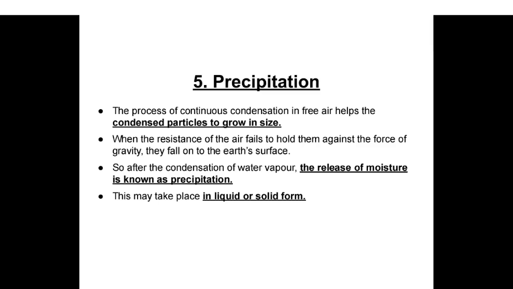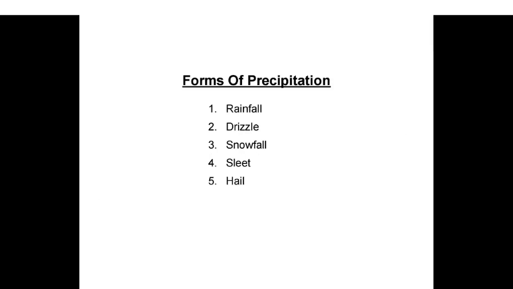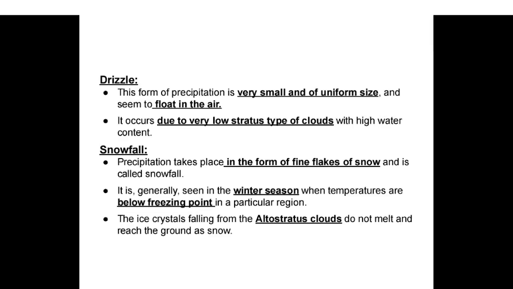Precipitation. The process of continuous condensation in free air helps the condensed particles to grow in size. When the resistance of the air falls to hold them against the force of gravity, they fall on the Earth's surface. So, after the condensation of water vapor, the release of moisture is known as precipitation. This may take place in liquid or solid form. Forms of precipitation: rainfall, drizzle, snowfall, sleet, and hail.